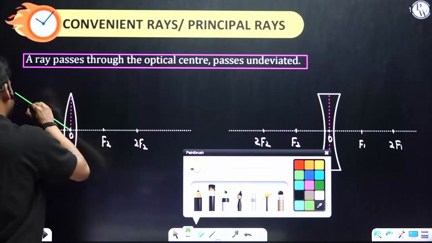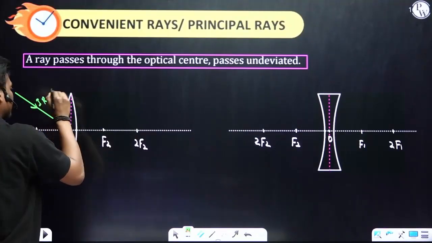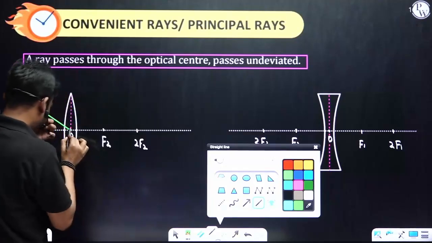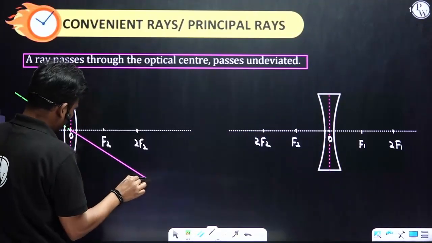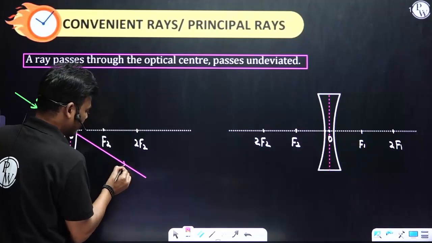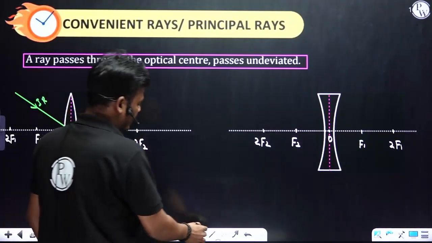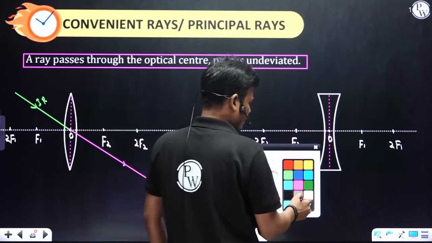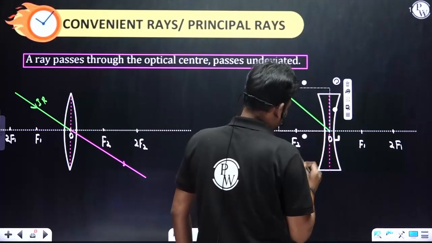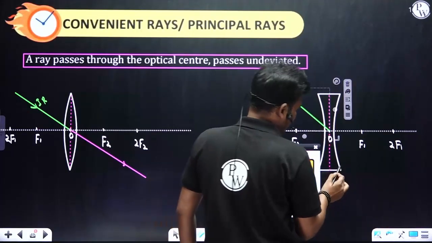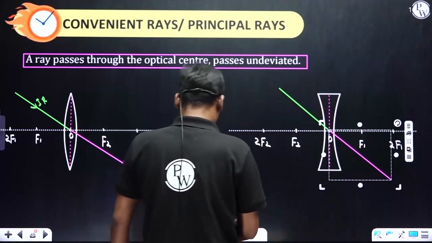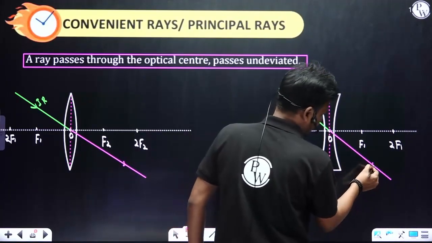So this is the incident ray, and this is the refracted ray. But there is no change in the direction of the light ray. Clear? Next one, in case of a concave lens, this is the incident ray and this is the refracted ray, but there is no change in the direction of the path of light.